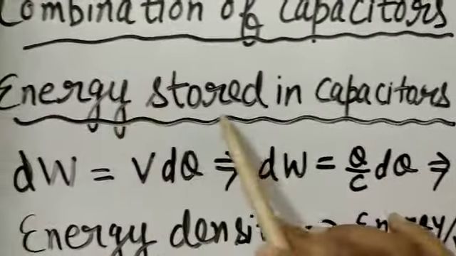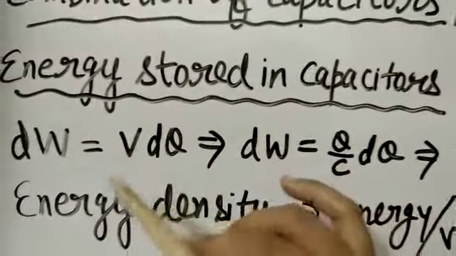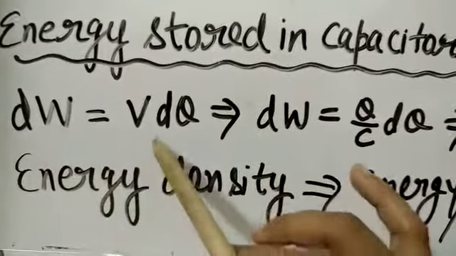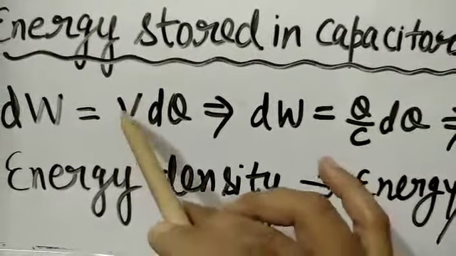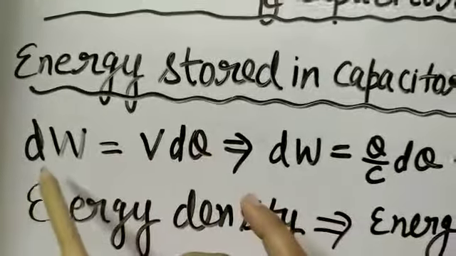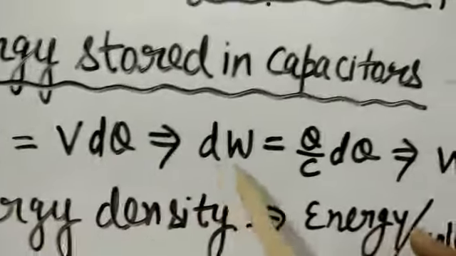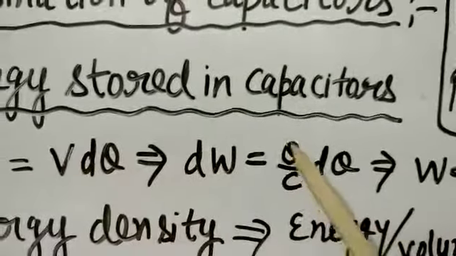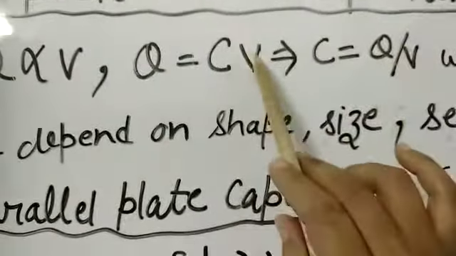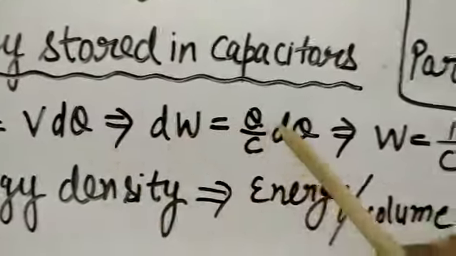Now, energy stored in capacitors. If we want to move a charge from one point to another point, we have to do some work. As in 10th class we have the formula V is equal to W upon Q, so W is equal to V into Q. If we want to move a small charge, then I have to do a small work, dW. We replace V by Q by C.